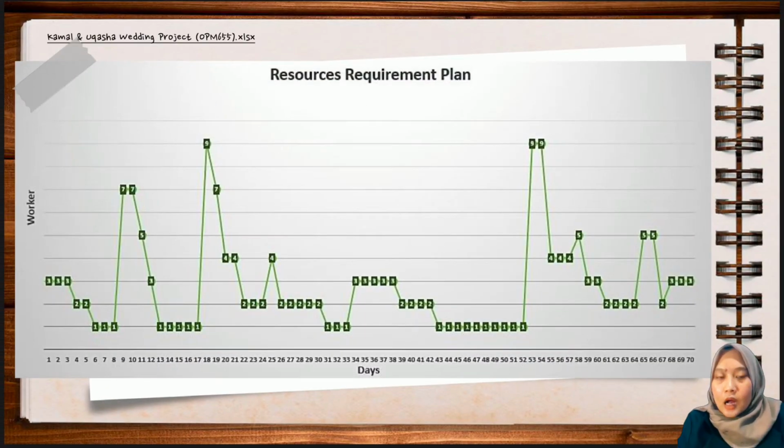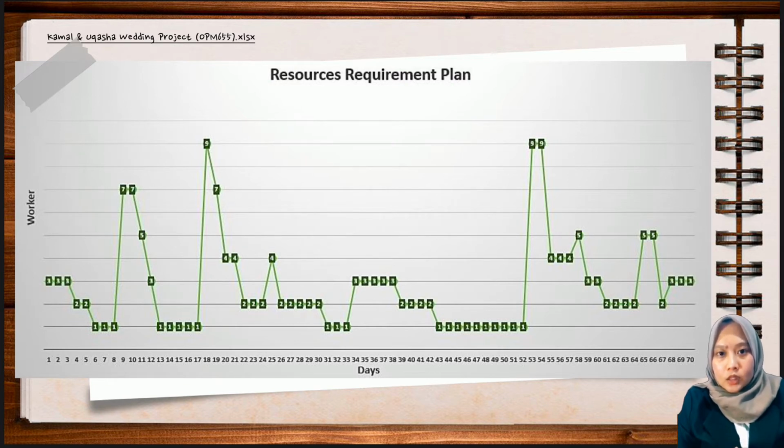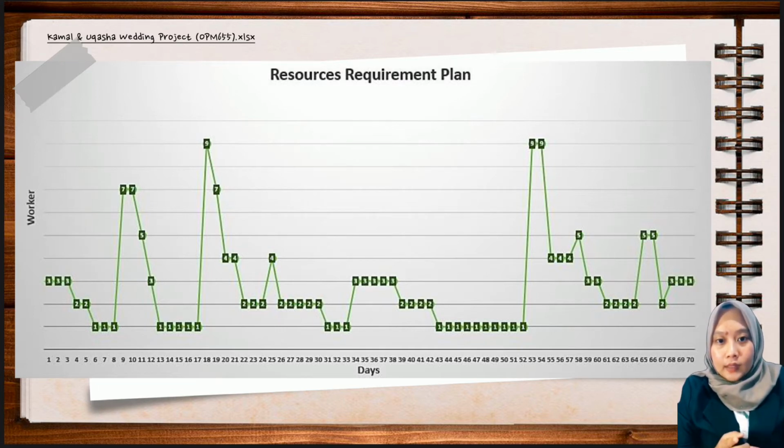Next, this is our chart of the resource requirement plan of Kamal and Uqasha wedding project. It consists of numbers of workers and days. As you can see on the chart, for day 1 until day 3, there are 3 workers needed for each day. The 3 workers we get after we total all the workers each day of activity: list out guest names and designing name tags.